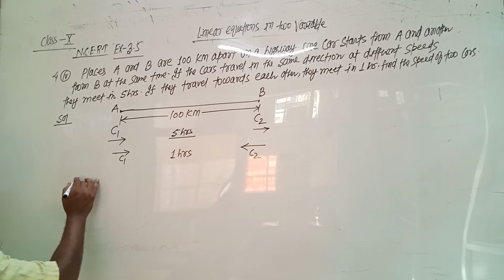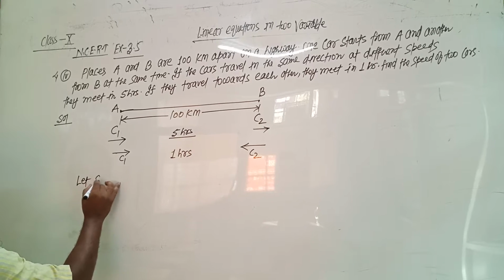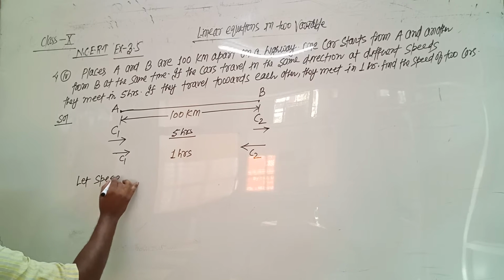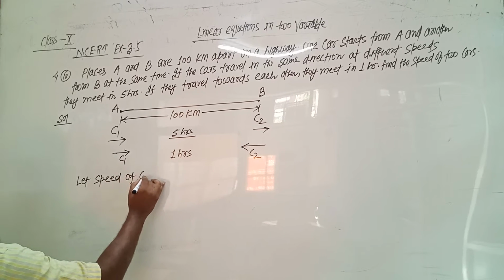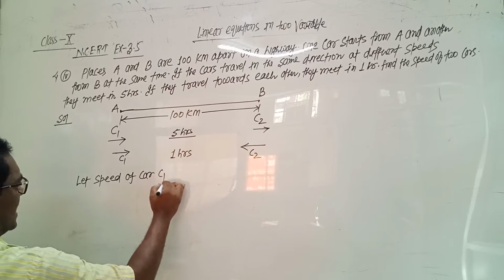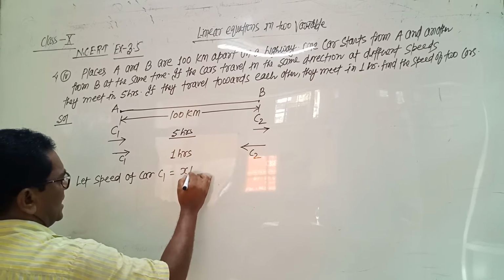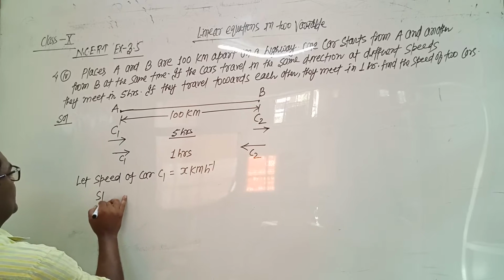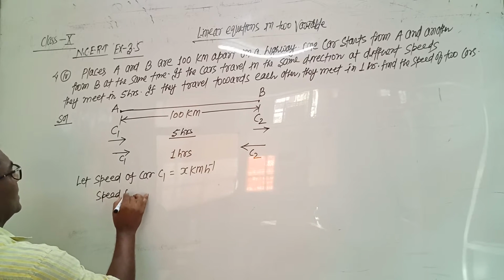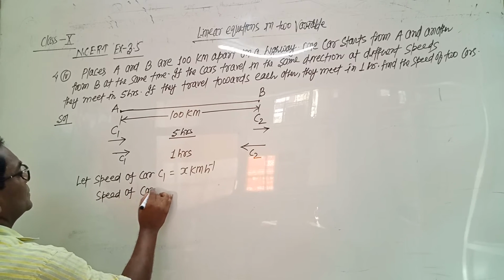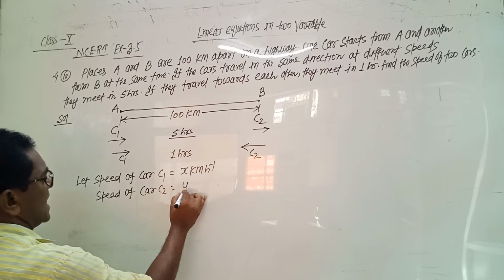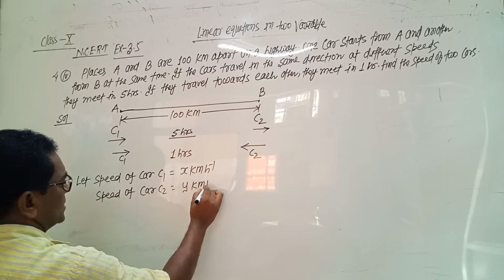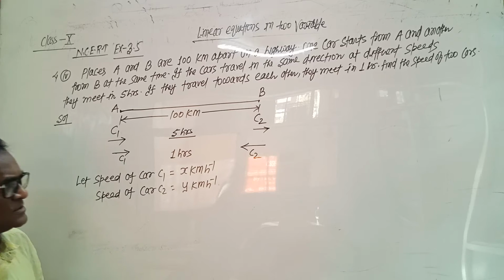So firstly we suppose, let the speed of car C1 be x km per hour and the speed of car C2 be y km per hour. Both are traveling with different speeds.